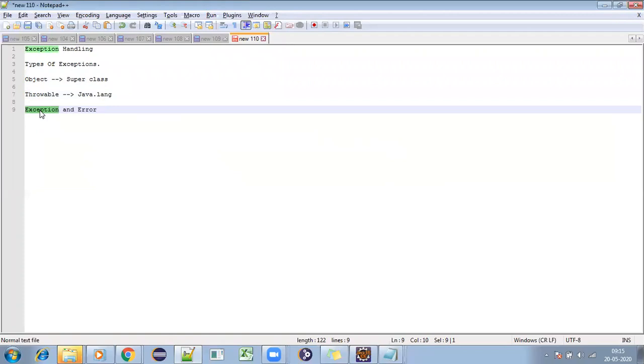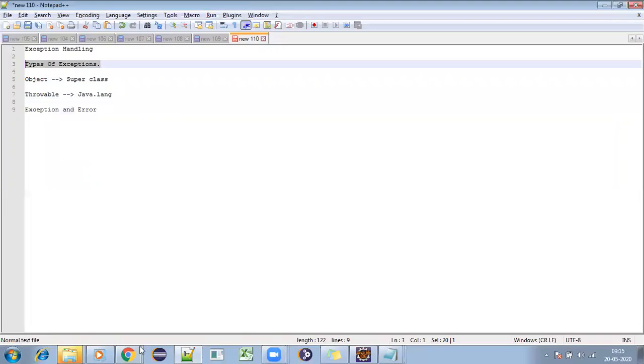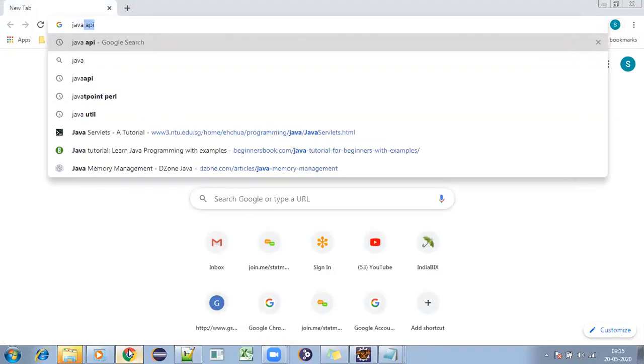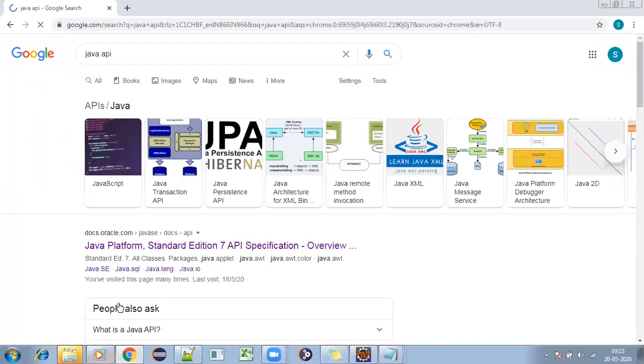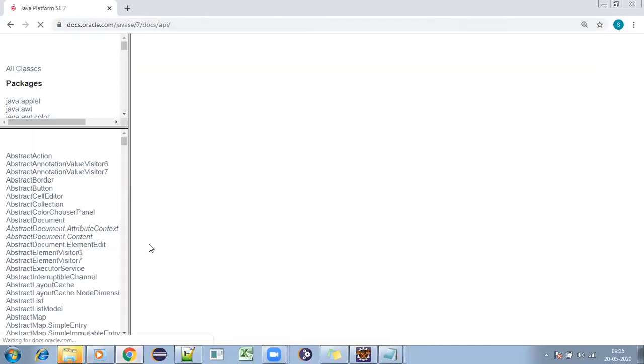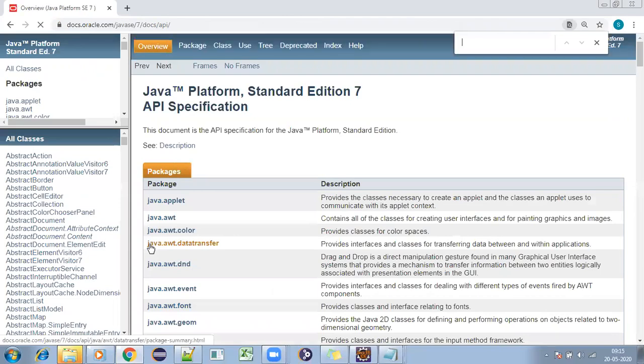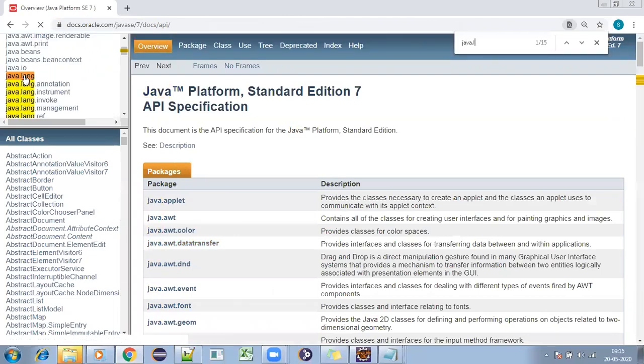Here we are discussing exception handling, and I will tell you what an error is and where we'll get that error. I'll tell you the differences between exception and error in the next class. Today we are discussing types of exceptions. Before going to that, I'm closing all windows. In the Java API, press Control F and search for the java.lang package.